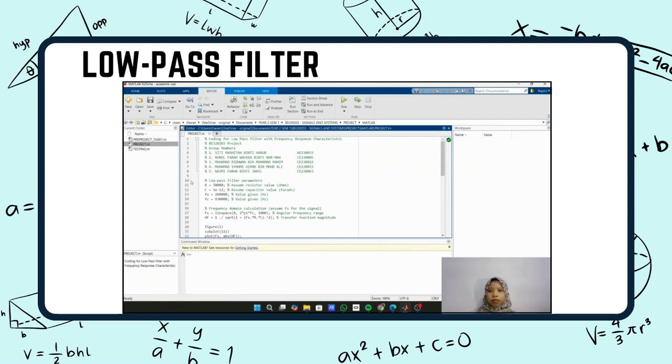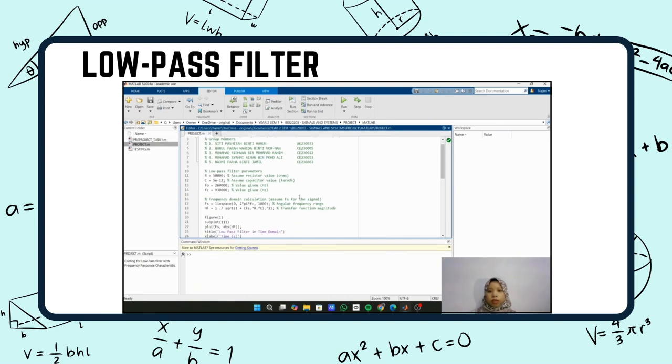On line number 10, we have the low pass filter parameters, and we have the R that we assume equal to 50 kilo ohm, and the capacitor in Farad. The given F0 and FC: F0 equal to 260 kHz, while FC equal to 930 kHz. Then on line number 16, we have the frequency domain calculation, where we assume Fs for the signal. And these are the formulas.